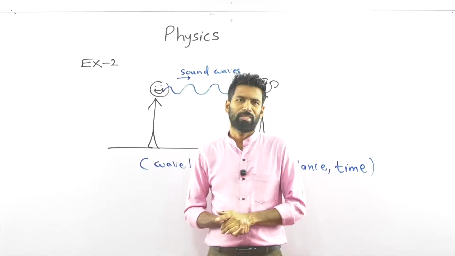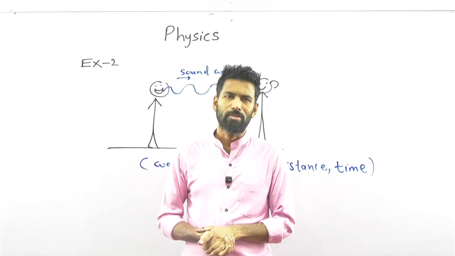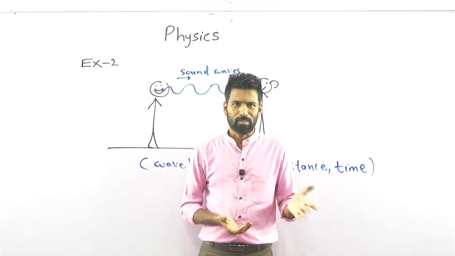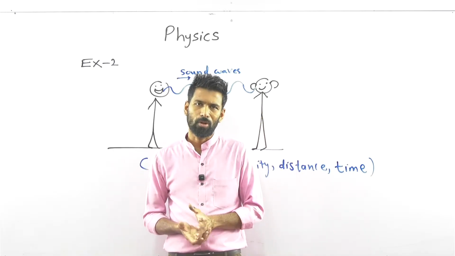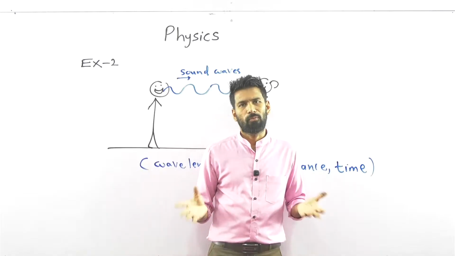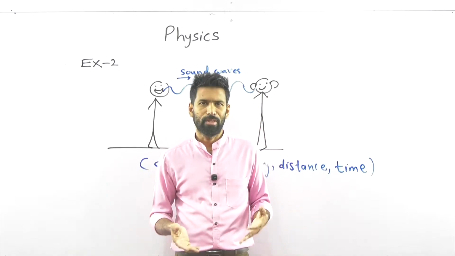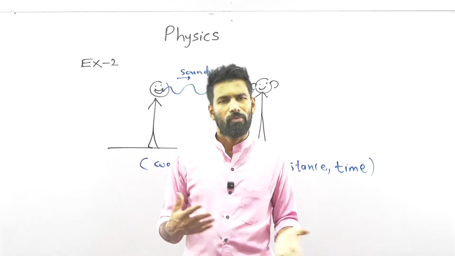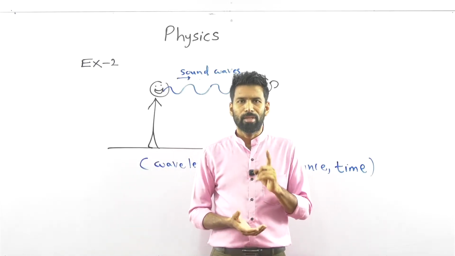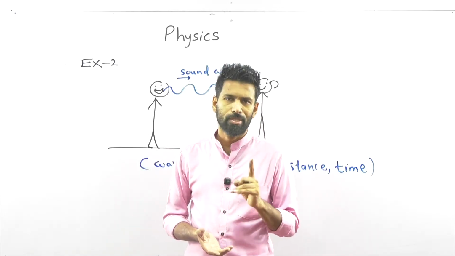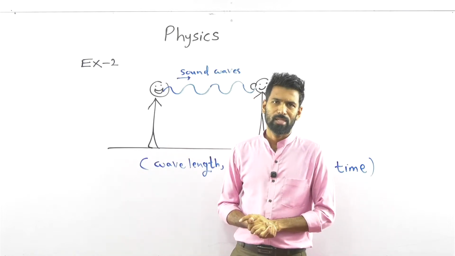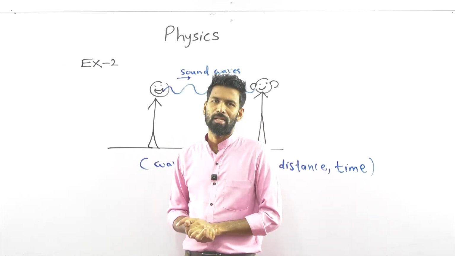When we go to explain natural things using physics models, we always get these words: time, mass, force, acceleration, distance, velocity. These words are called physical quantities.